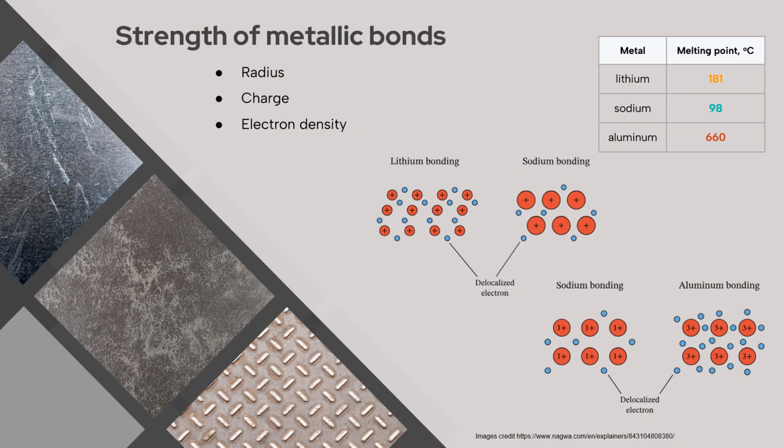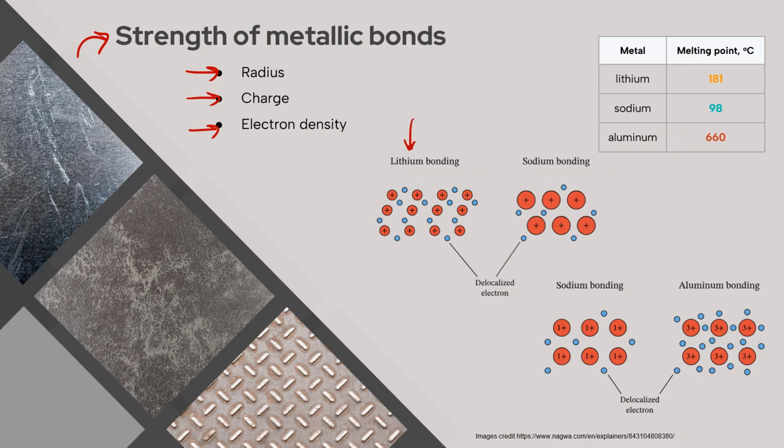And we're going to wrap up with a look at relative strengths of metallic bonds. Much like when we looked at the lattice enthalpies of ionic bonding, we're going to consider the radius of the cations and the charge of the cations. These are going to influence the strength of metallic bonds. We're also going to add in the density of those delocalized electrons in that sea of electrons.